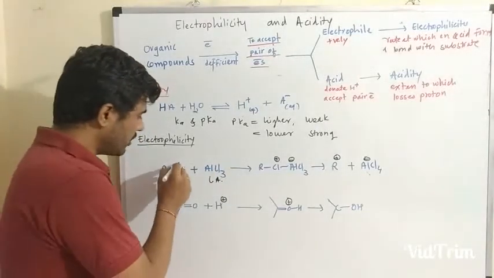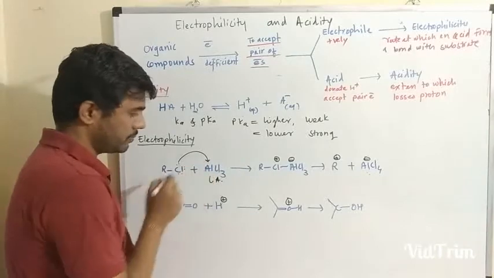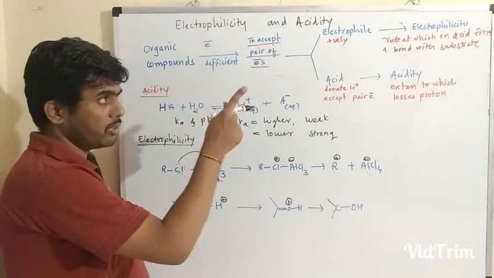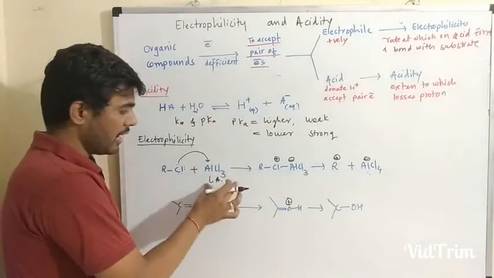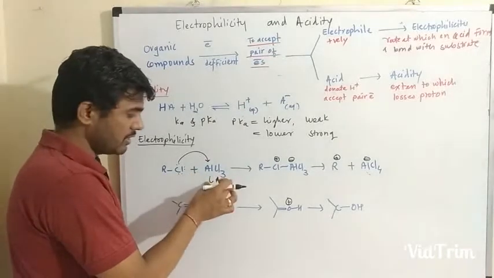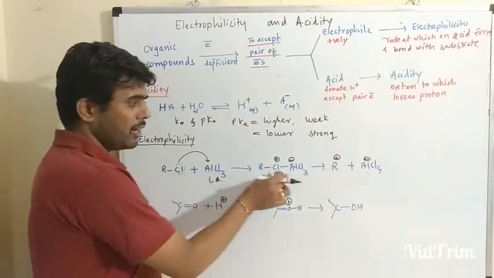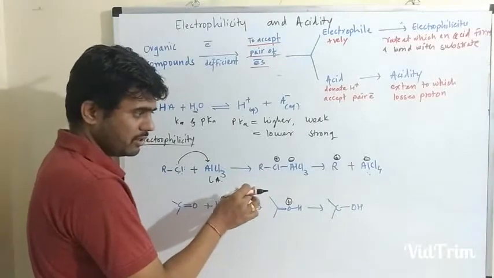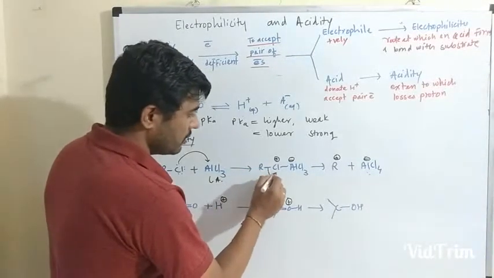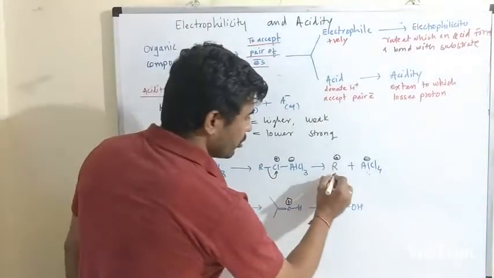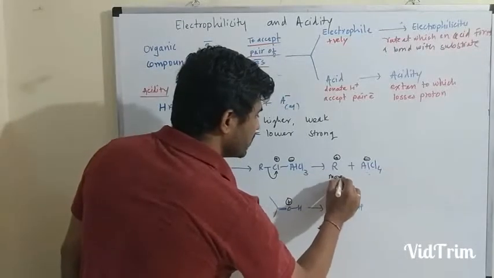That particular substrate donates electrons. According to electrophilicity, an acid accepts the proton, forms this charged species, after that it loses like that and becomes an electrophile. So this is more electrophilic in nature.